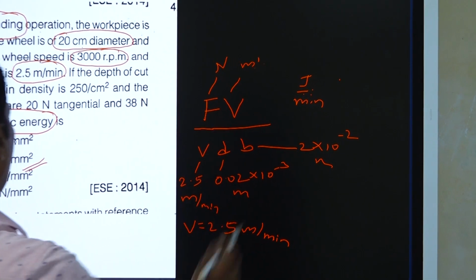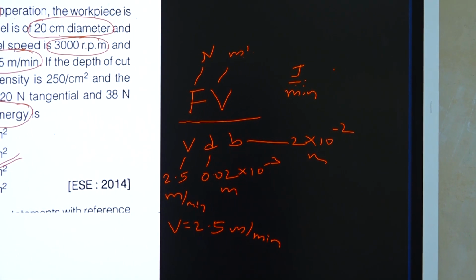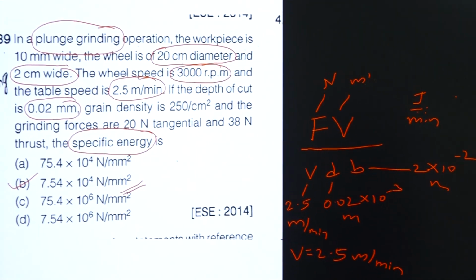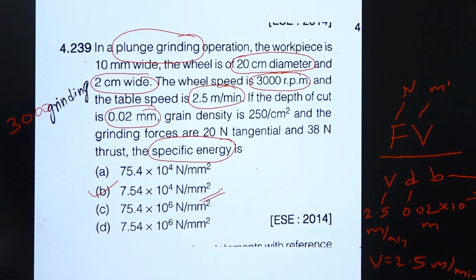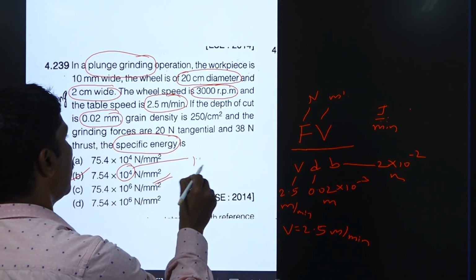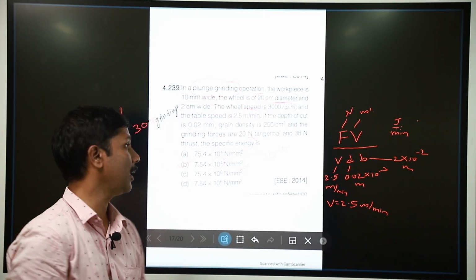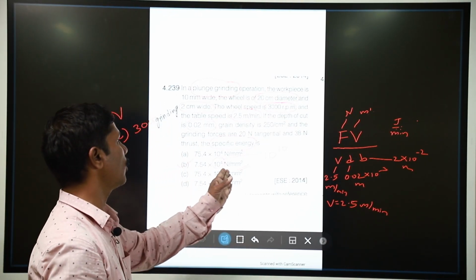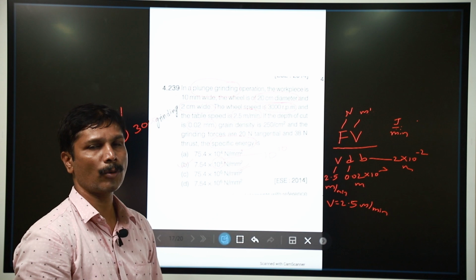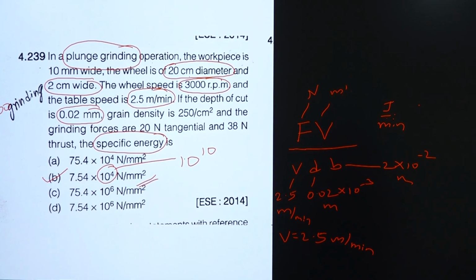So, final answer will come in meter square. We have to convert into Newton per mm square. So, instead of 10 to the power of 4, it will come as 10 to the power of 10, that is Newton per meter square. So, when you convert by 10 to the power of 6, you can get 7.54 into 10 to the power of 4.